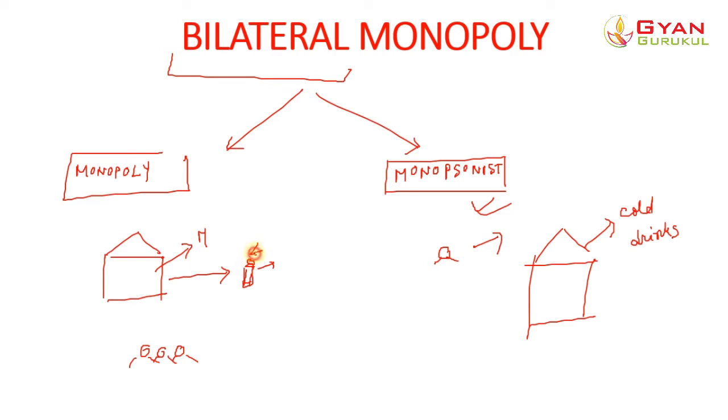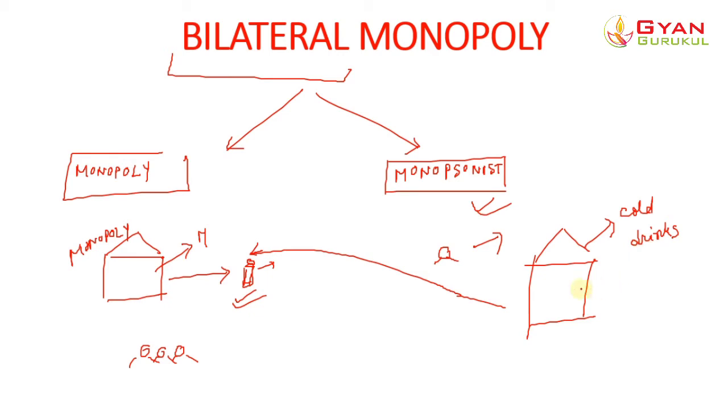This monopoly firm produces that particular type of bottle, and in the entire economy there is only one single buyer of this particular bottle, which is this firm.